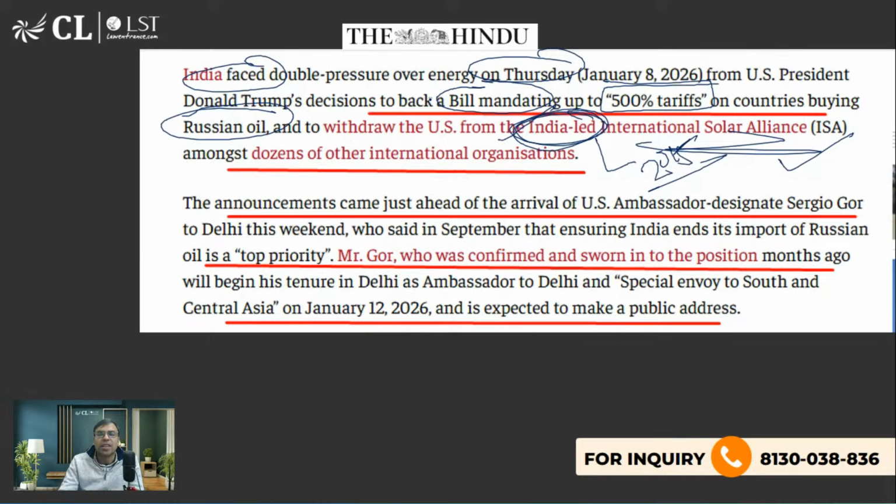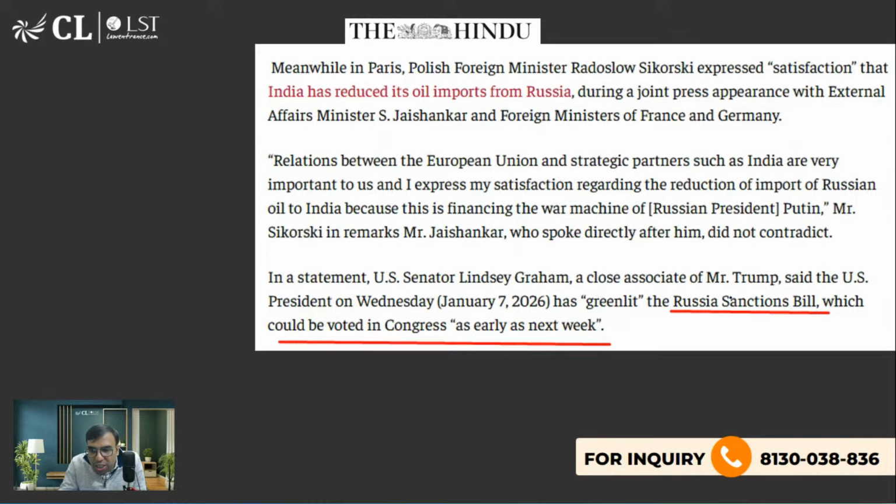So they have passed a law, there is a law, the Russia sanction bill. Under this, whosoever buys oil from Russia will witness a 500% tariff. But this has not been passed. This will go to the US Congress. What is the US Congress?